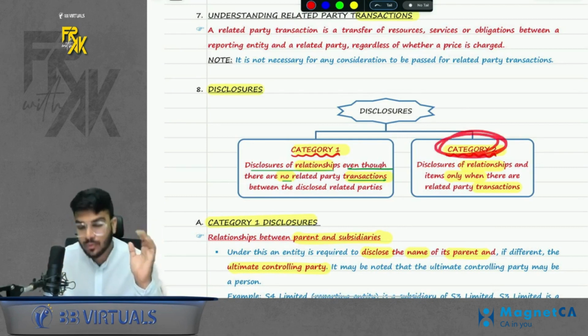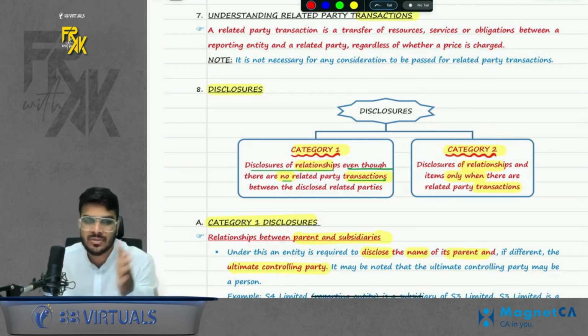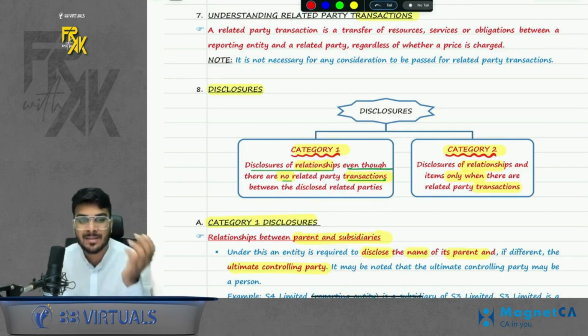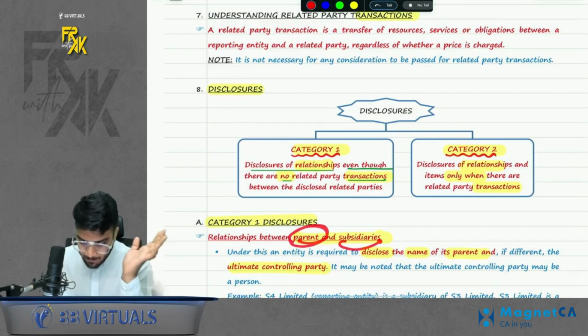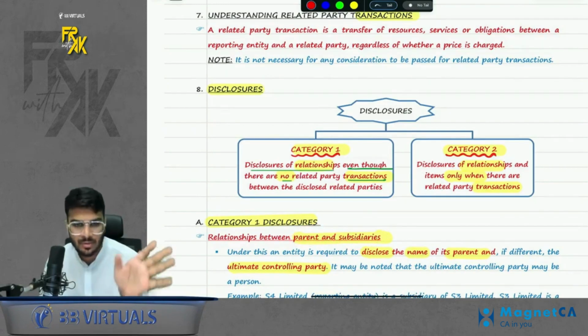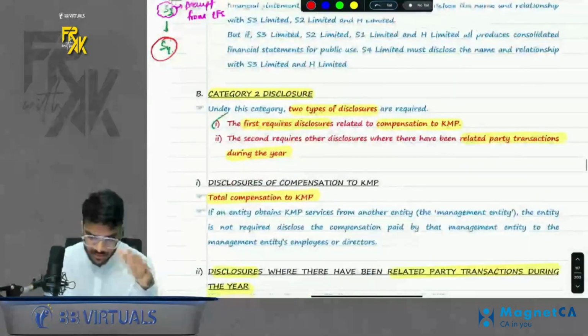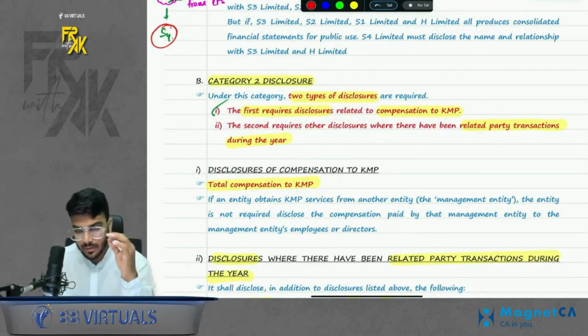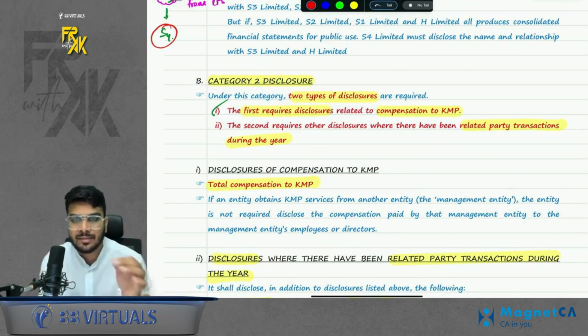But in category 2, we disclose the relationship only when there is transaction. So in category 1, only significant things come, like parent-subsidiary relationship. So if there is a relationship of parent-subsidiary, you will disclose it even if there is no transaction. Few other points are given, just give it a read. In category 2, what other types of disclosure? Here in category 2, we will disclose only when there is a transaction between the related parties.